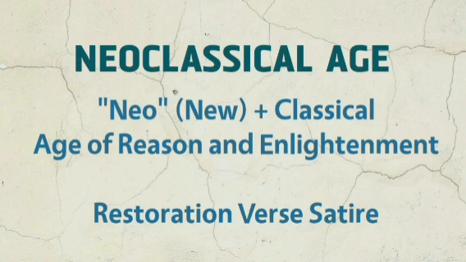So this is also a product of this 18th century, where we get to see this age clear out a picture of the society and satirize it. The typical stanza form of the neoclassical poetry was the heroic couplet, the two iambic pentameter lines which rhyme together. Clear?